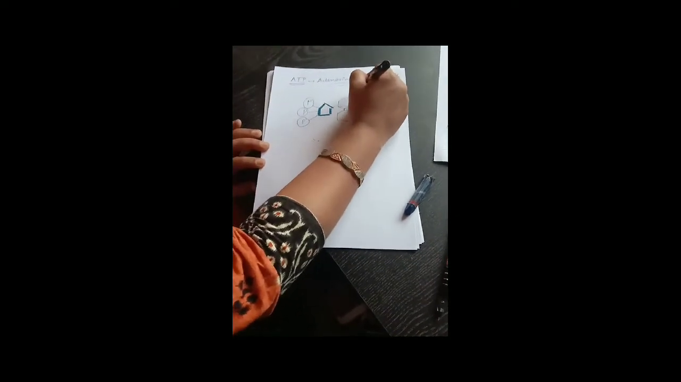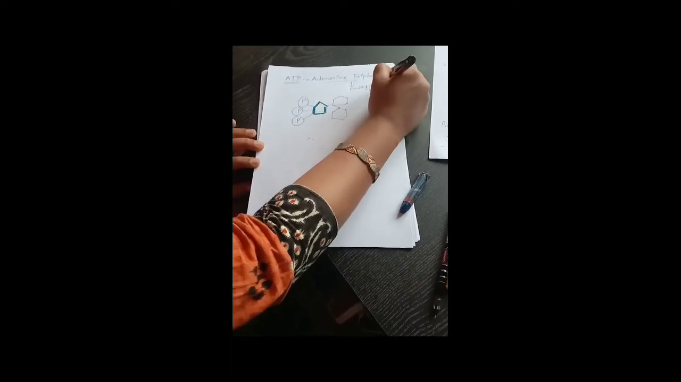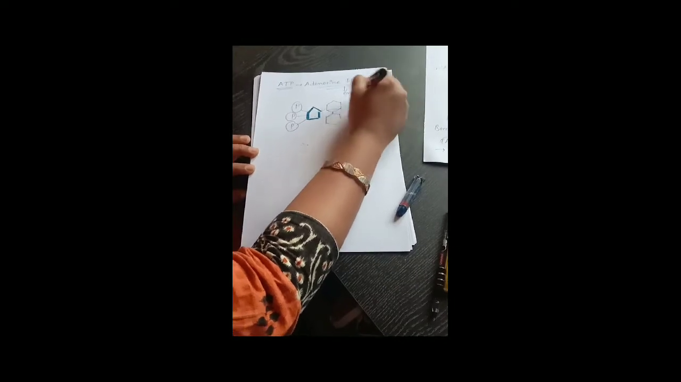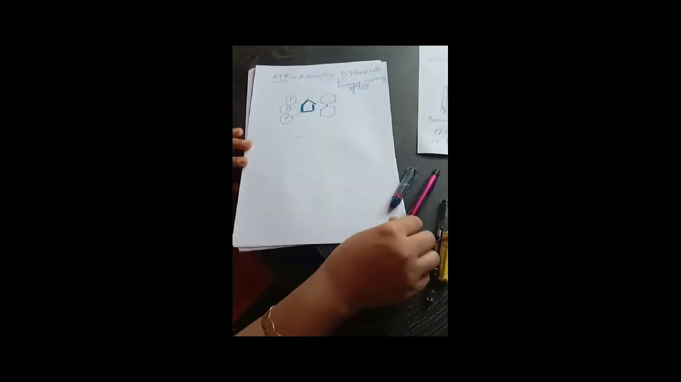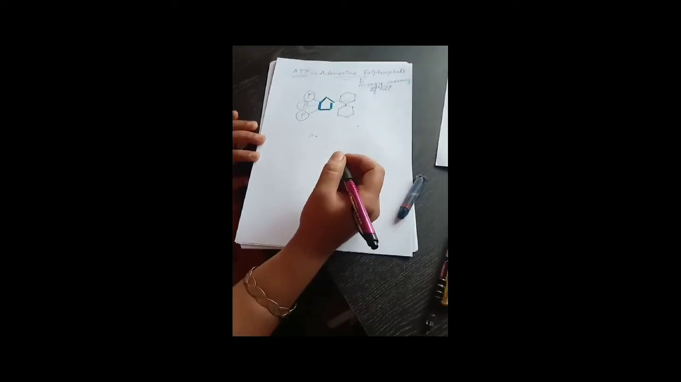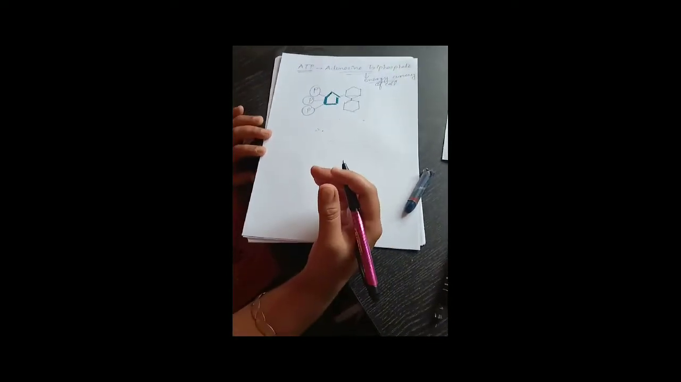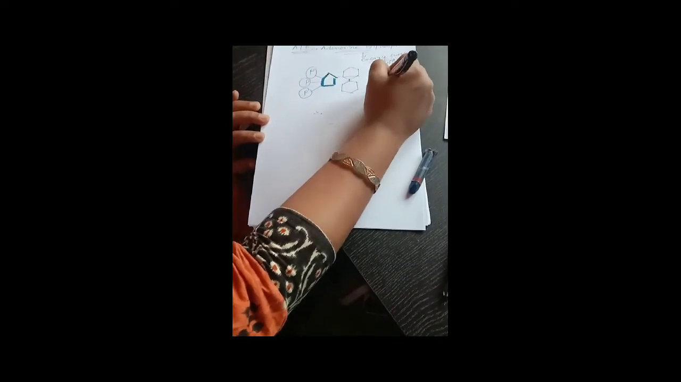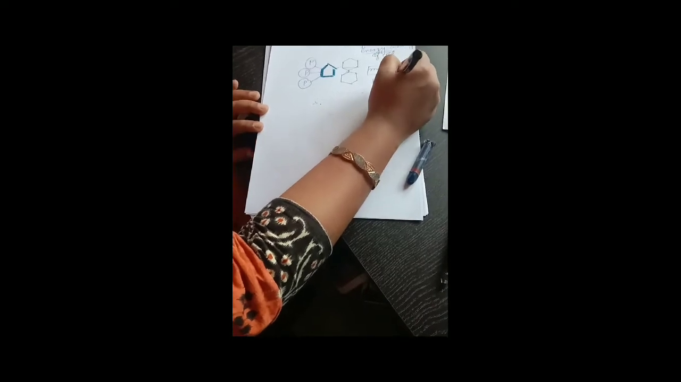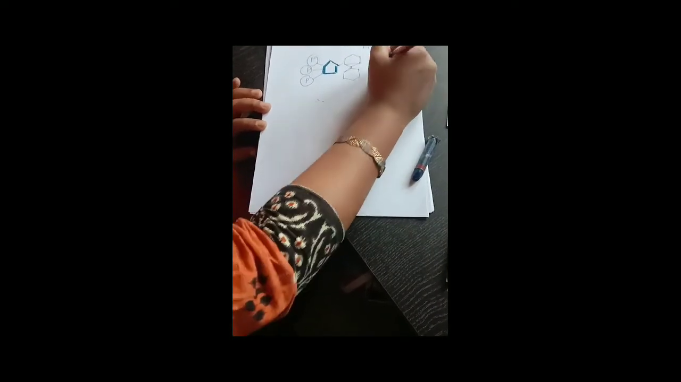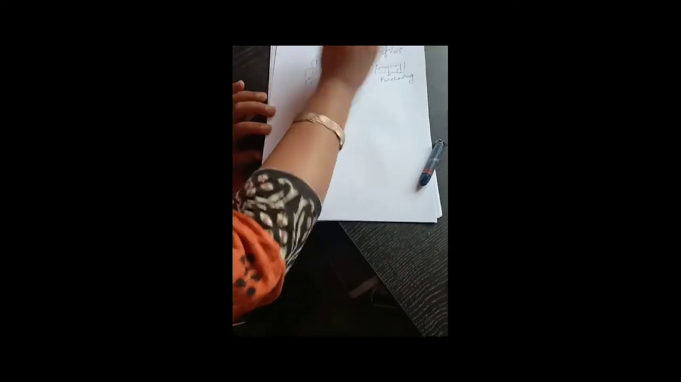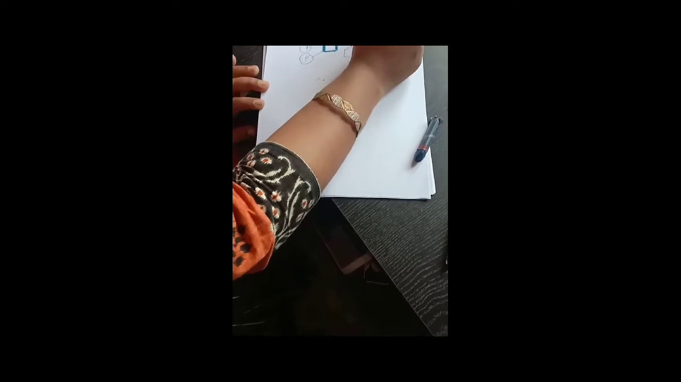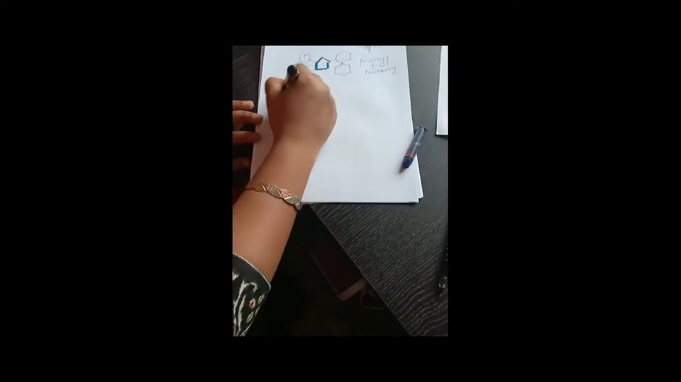Now, what is this ATP? ATP is called the energy currency of the cell. Now, what is this energy currency? Normally, if we go to a market to buy or purchase something, what are we giving? We are giving money. So, money is like ATP in our cell, which gives the energy for completing all the cellular activities.